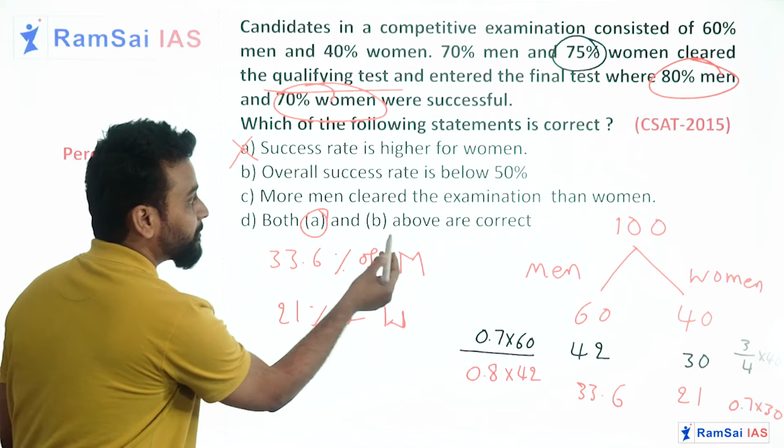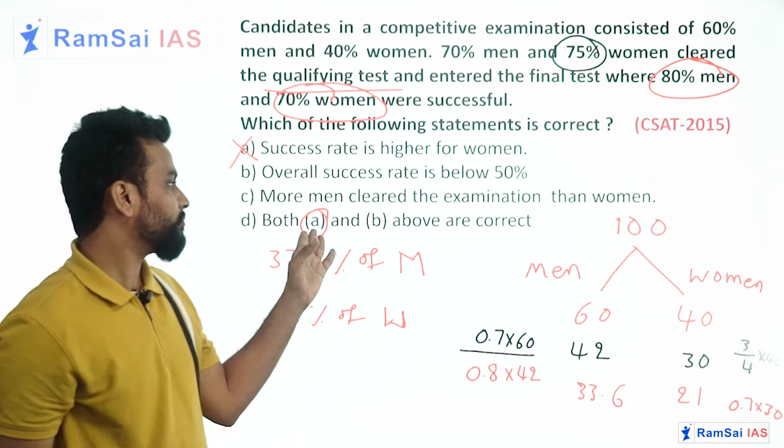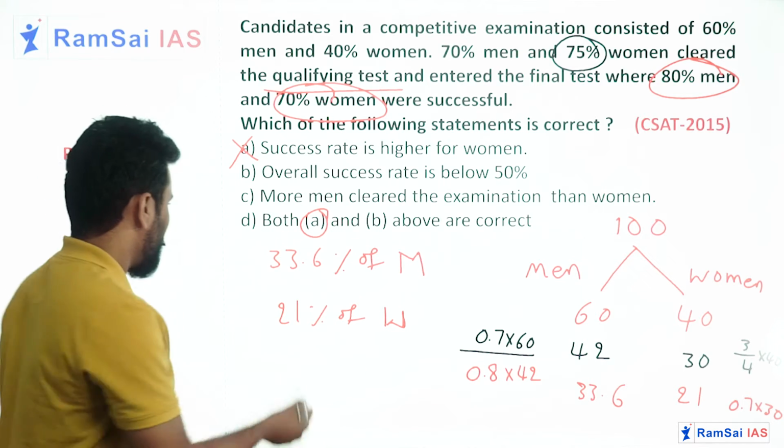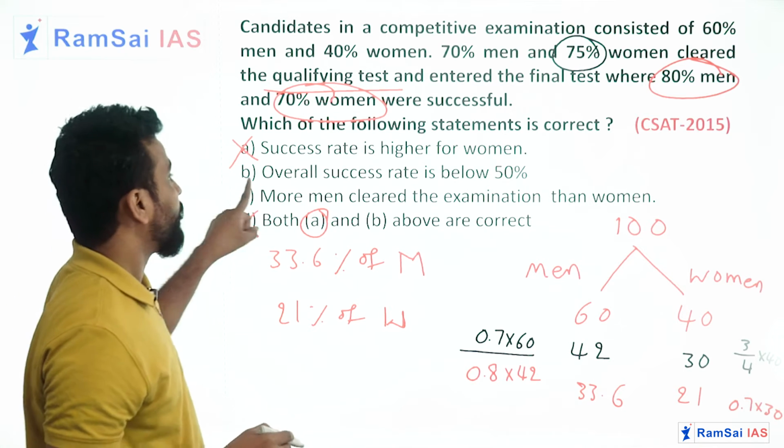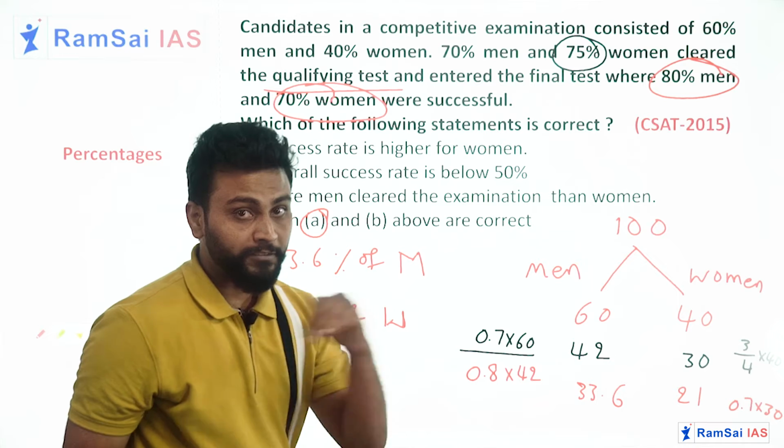Both A and B are correct. How will A be correct in option D? So eliminate option D as well. So the answer can be either B or C. Now, overall success rate is below 50%.